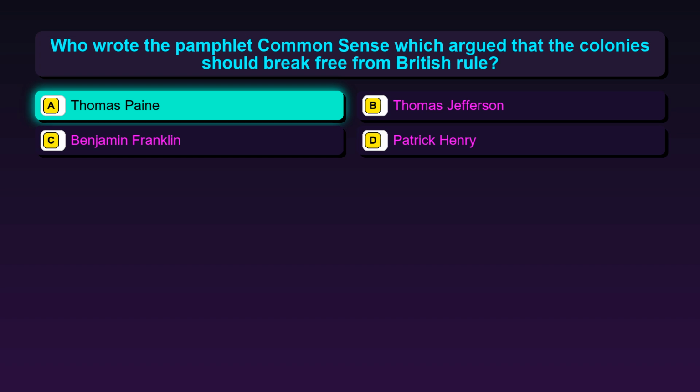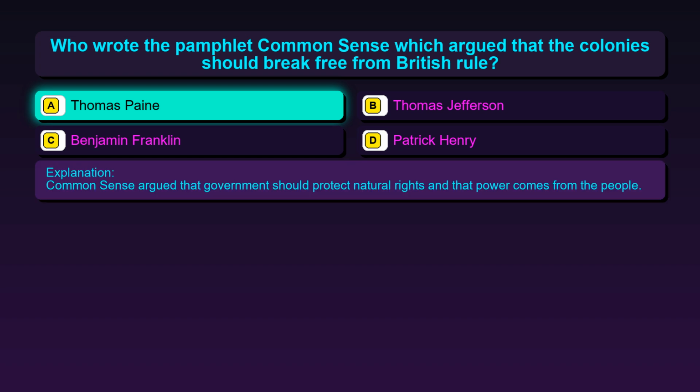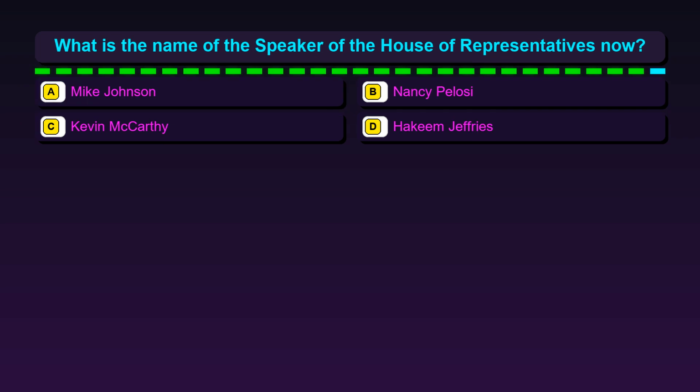The correct answer is option A, Thomas Paine. Common Sense argued that government should protect natural rights and that power comes from the people. Question 41. What is the name of the Speaker of the House of Representatives now?